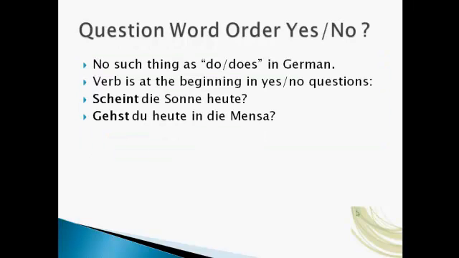When we're doing yes-no questions, German doesn't have a do-does form. It also doesn't have an ing form. So you don't say, are you going? There's no such thing in German. You have one present tense. So when you start a question, you just begin with the verb, and you reverse the verb and the subject. So you have: scheint die Sonne heute?